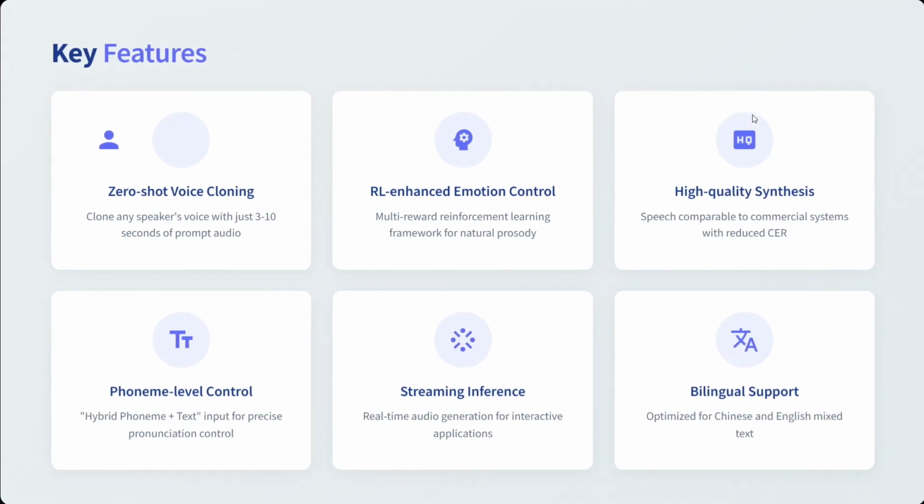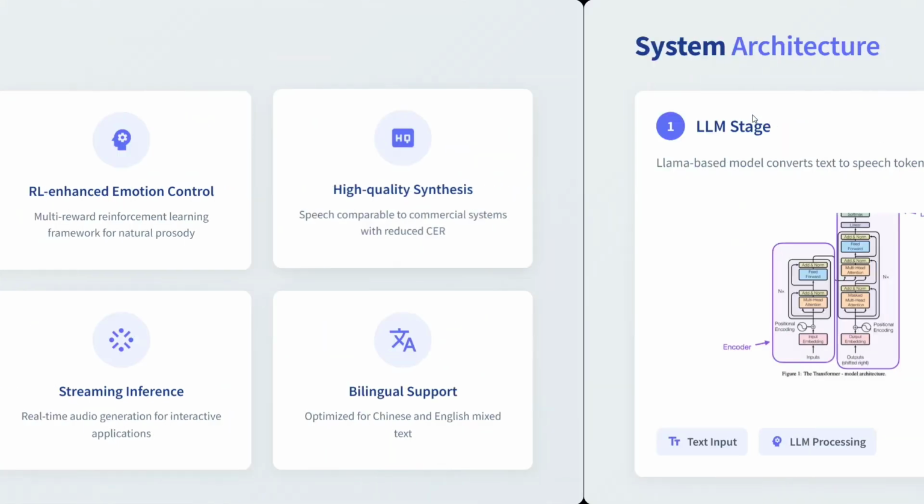I think zero shot voice cloning: clone any speaker's voice with just 3 to 10 seconds of prompt audio. RL enhanced emotion control: a multi-reward reinforcement learning framework for natural prosody, high-quality synthesis with reduced CER, phoneme level control, streaming inference, and bilingual support. It supports Chinese and English mixed text too.